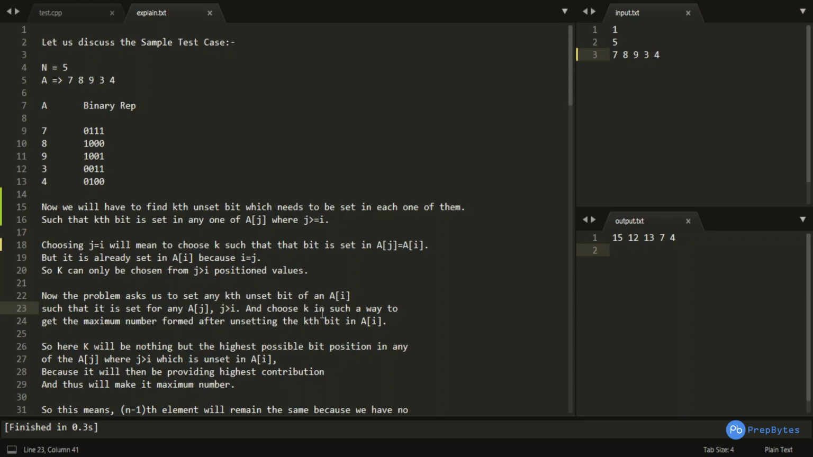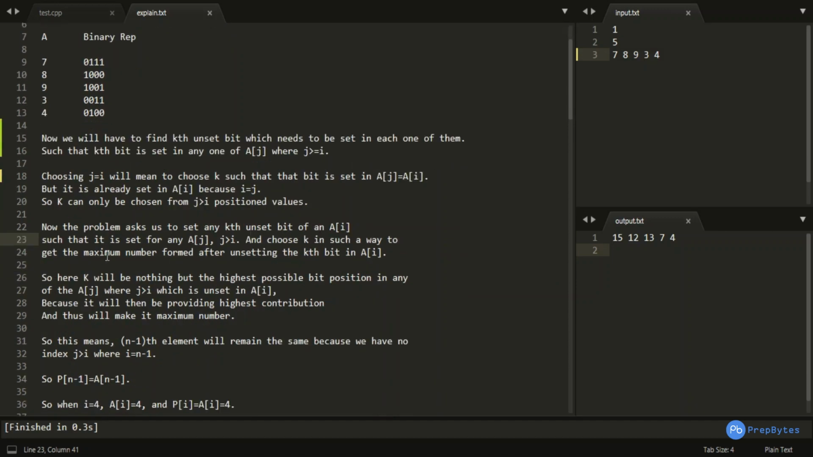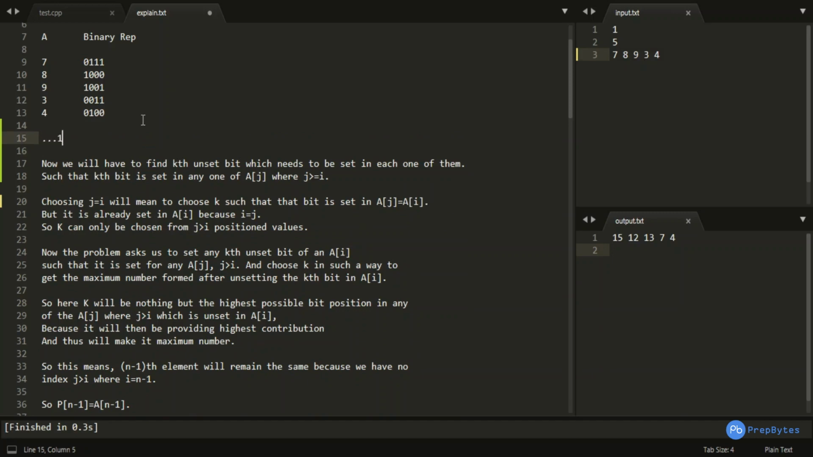Okay, and we will have to choose k in such a way to get the maximum number formed after setting the kth bit in a of i. Okay, we will have to choose my k accordingly. So here k will be nothing but the highest possible bit position in any of the aj, because you can see that if the bit position of the set bit is the highest, basically if it is on the left side, or if I compare this particular one and this particular one, the contribution of this particular set bit is much more than the contribution of this particular set bit.